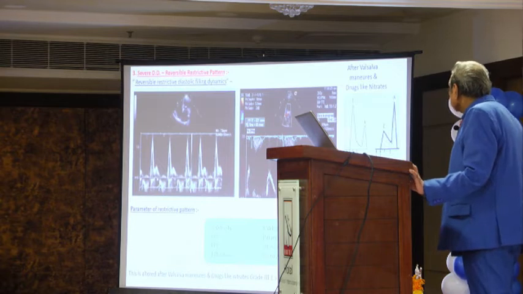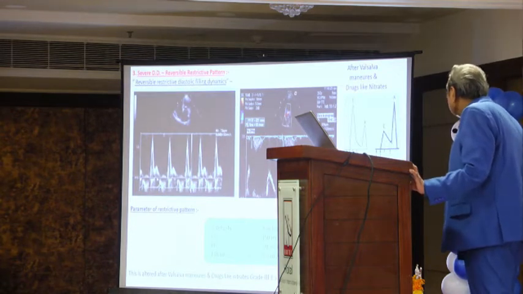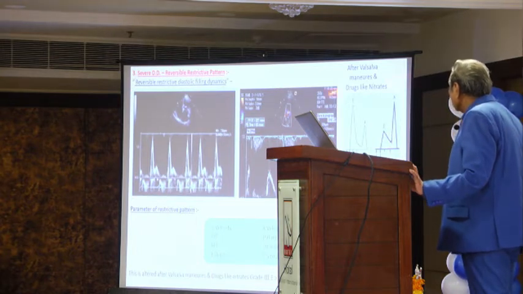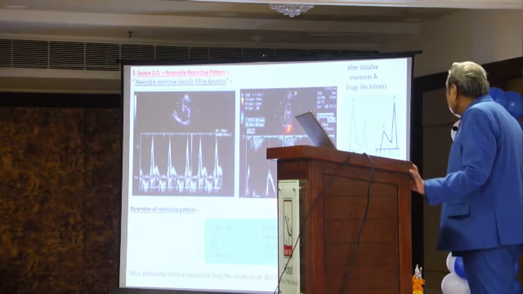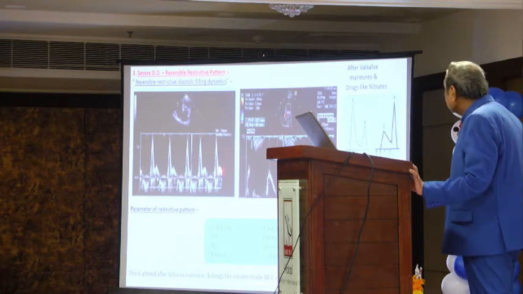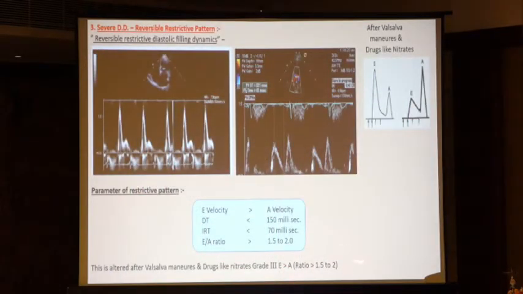You have reversed it by Valsalva and nitrates. This is E, A. E has become small, A becomes taller. And here the ratio will be more than 1.5 to 2.